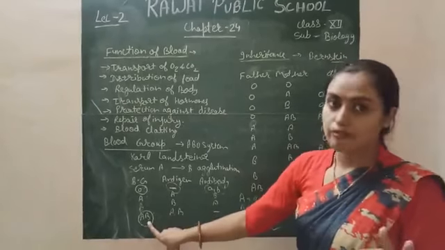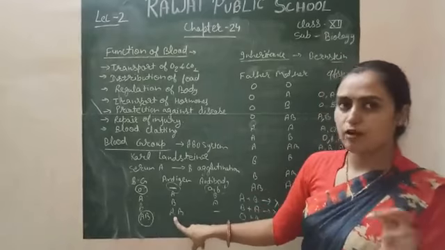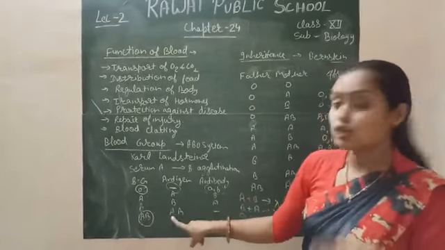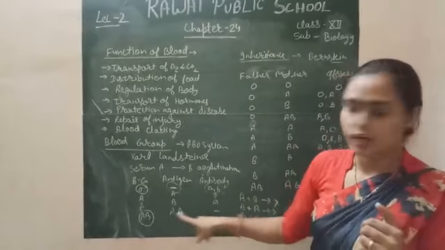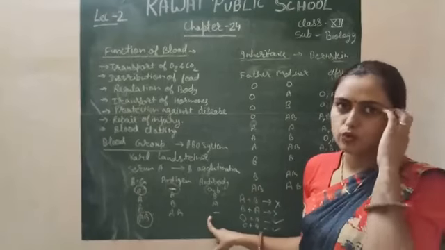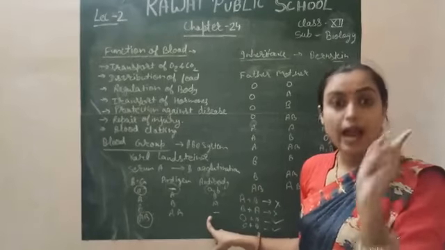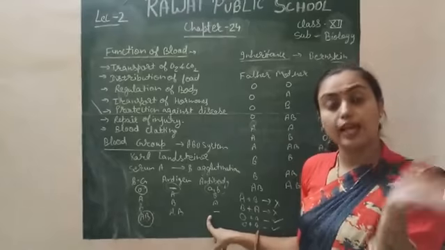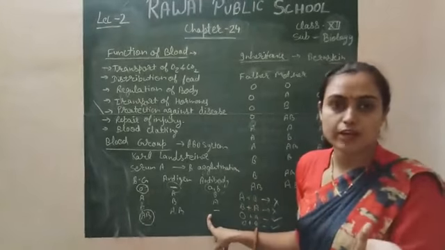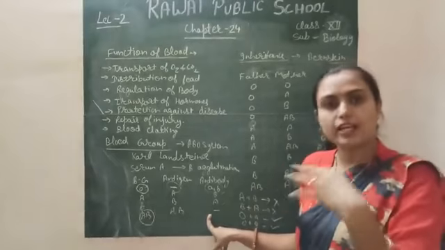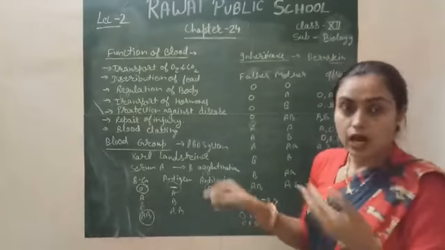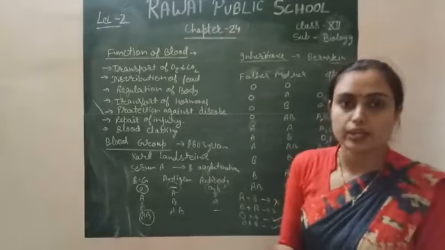Similarly, in case of AB, AB has both types of antigen, because this is AB type, but it does not prepare any kind of antibody inside the body. It means the individual with AB blood group has antibody for neither A nor B. Its body does not prepare any kind of antibody. It means anyone can give the blood of AB type because there is no antibody.